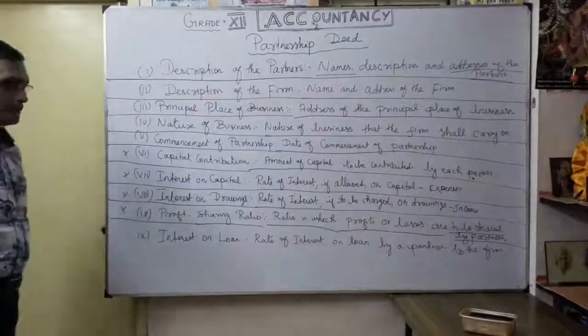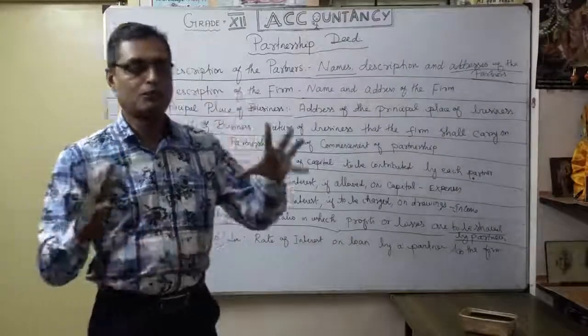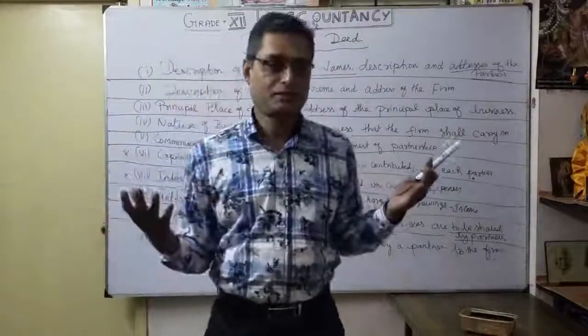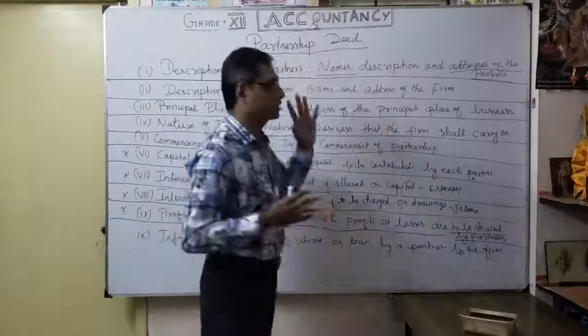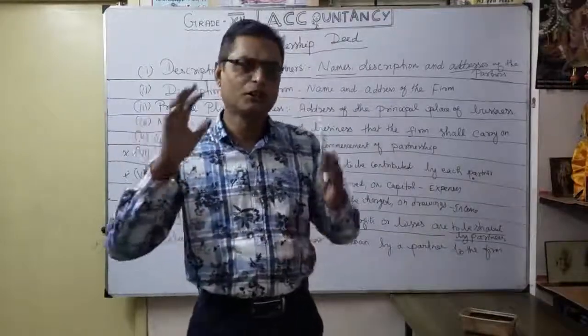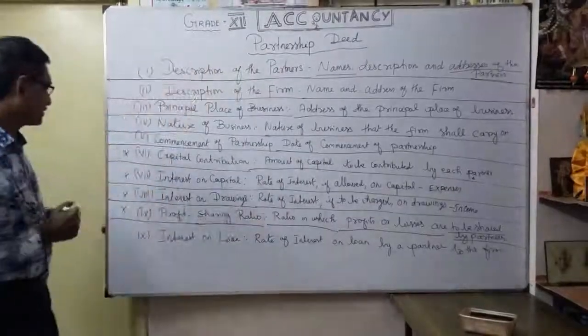The ninth point: you want to mention the profit sharing by each partner. Otherwise, what will happen? They will fight. One is getting more profit. That's why I always say, in the deed, clearly mention the profit sharing ratio so the business will run smoothly. Okay. Finally, interest on loan.